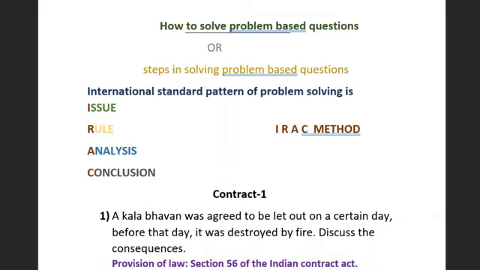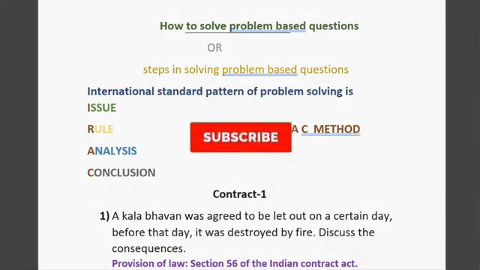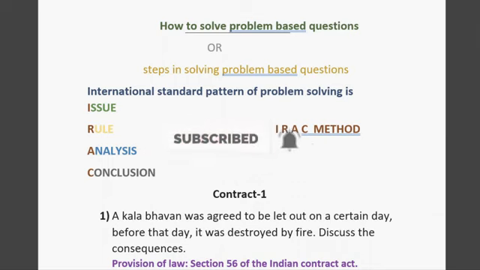Students, do not neglect the illustration problems. You are going to lose the marks in the illustration problems only. Probably the students think that the university is not giving the marks, but if you don't follow the steps, how can the valuer give the marks? If you follow the steps, if you write the required information, definitely you can get the marks. Probably you can think over this matter. So what is the option left now? You have to solve the illustration problems only. That is the only option left for you to score. Now, not only passing marks, you can score very high marks also. Okay, students, wish you the best of luck.